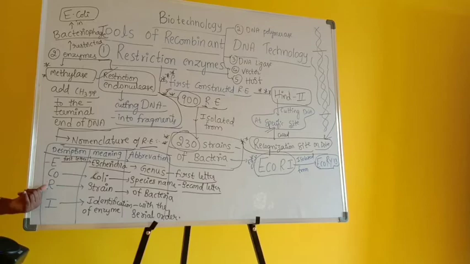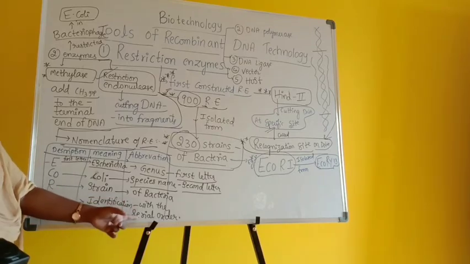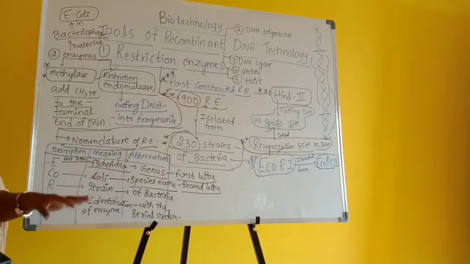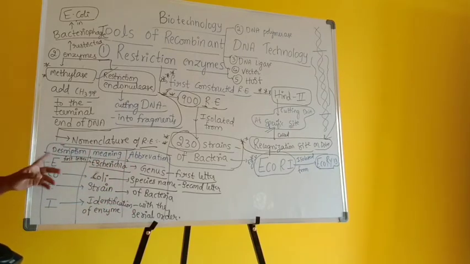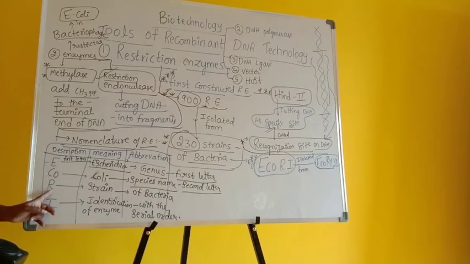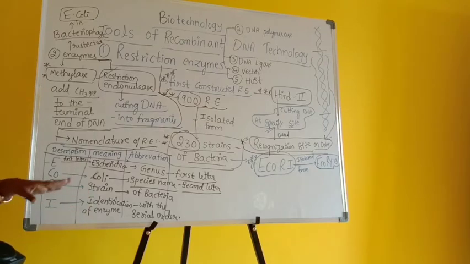Roman number 2 is nothing but the identification of the second enzyme from that particular strain of bacteria. So the first letter indicates the genus, the second letter indicates the species, the third letter indicates the strain of the bacteria from which it is isolated, and 1 indicates the serial order of that particular enzyme. This is how they have given the name.